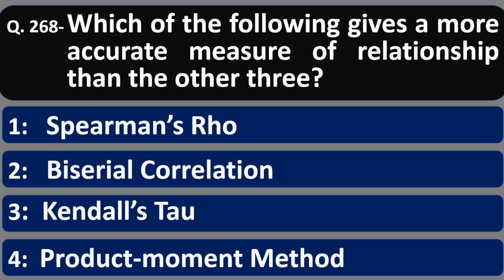Friends, Spearman's rho is based on ranks, biserial is based on interval and nominal scale, Kendall's tau is based on ranks, and product moment method uses the original data. So product moment method gives a more accurate measure of relationship. Option number 4 is correct.